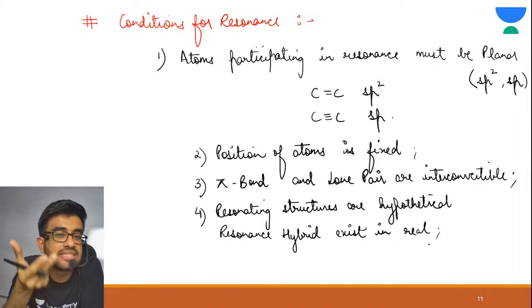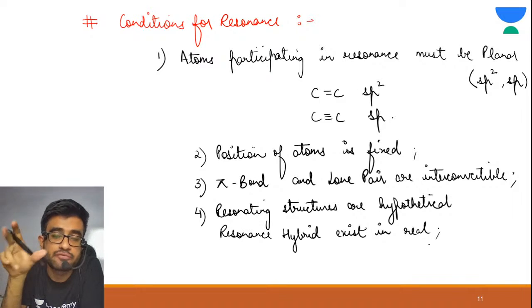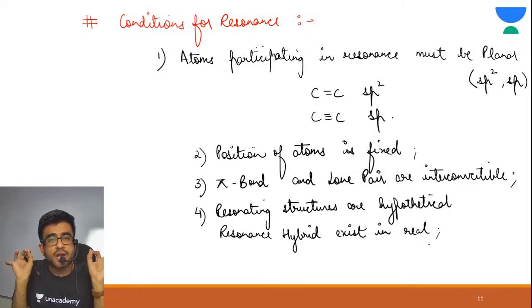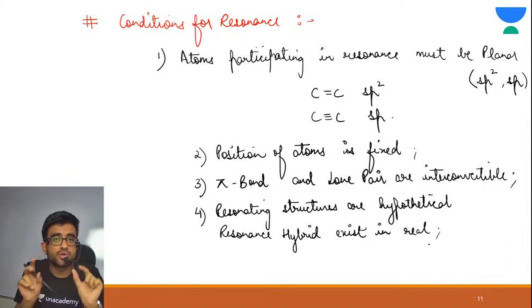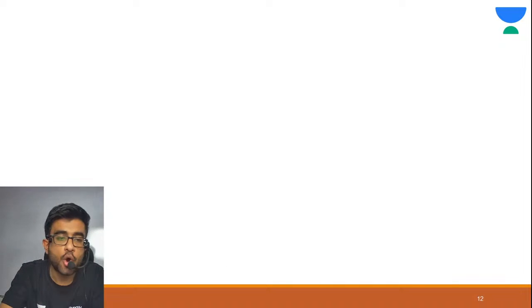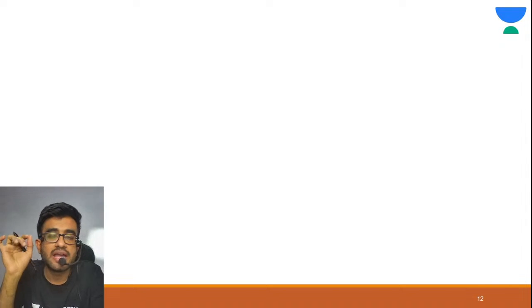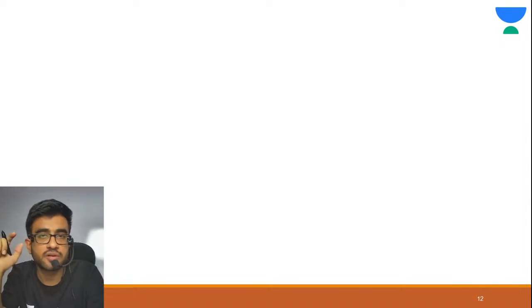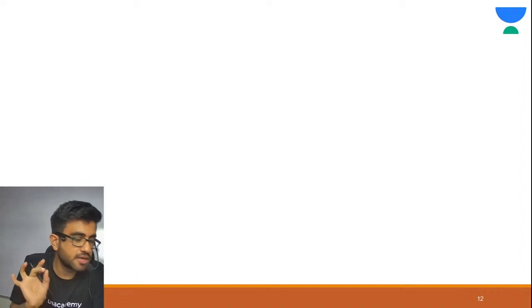So these are the basic 4 conditions of resonance. If these conditions are fulfilled, then only we say resonance. Now I am going to tell you about systems, about certain conditions which need to be followed in order to have resonance. You need to first identify if it is of a particular system, then only we can have resonance. Let me give you examples of it.